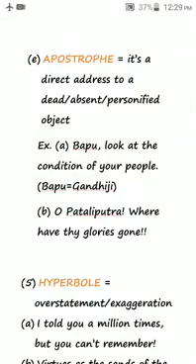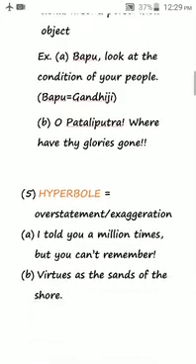So such apostrophe examples would be counted as examples of personification also. So one type of apostrophe is type of personification.